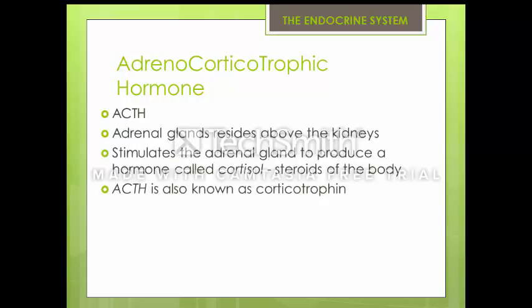Adrenocorticotrophic hormone, or ACTH, is produced by the adrenal glands which reside above the kidneys. This hormone stimulates the adrenal gland to produce a hormone called cortisol, the steroids of the body. ACTH is sometimes known as corticotropin.